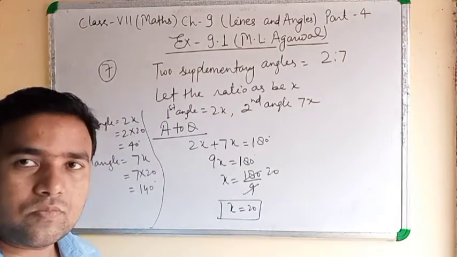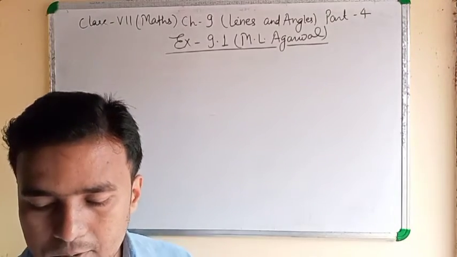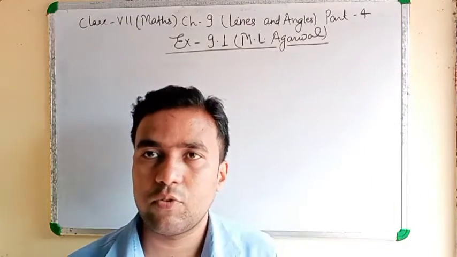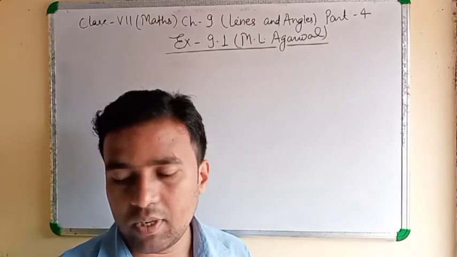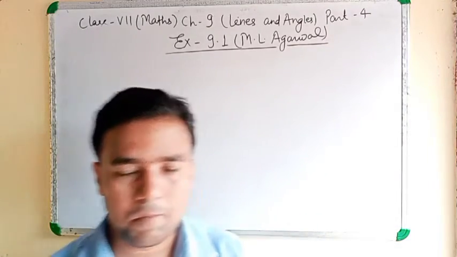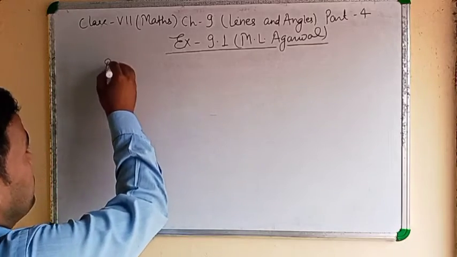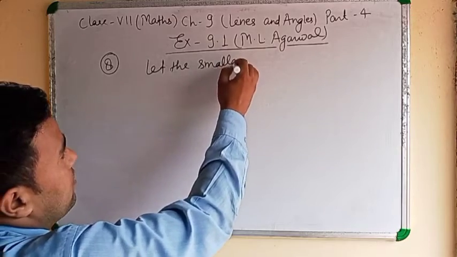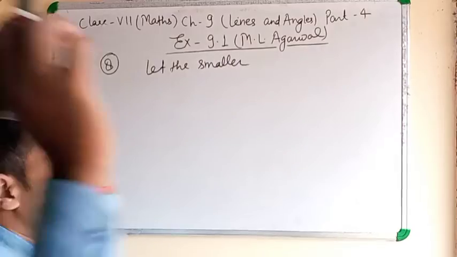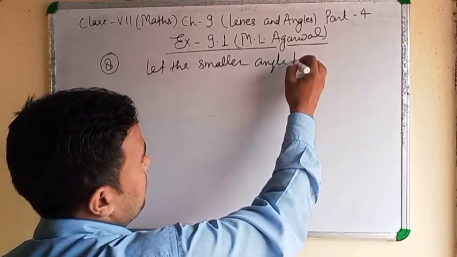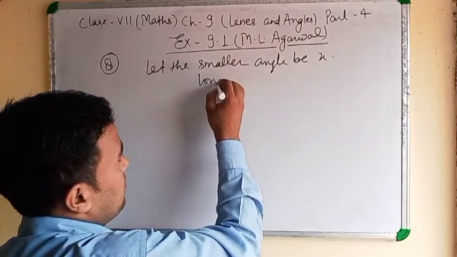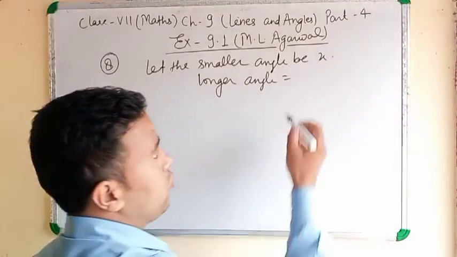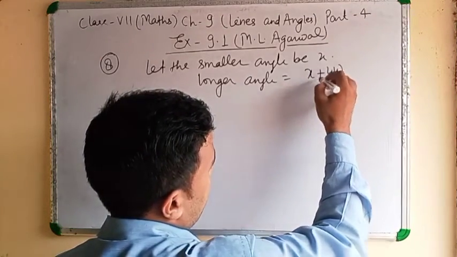Note down. Question number 8. Among two supplementary angles, the measure of the longer angle is 44 degrees more than the measure of the smaller angle. Find their measure. Clear? Let the smaller angle be x, longer angle 44 degrees more, means x plus 44.